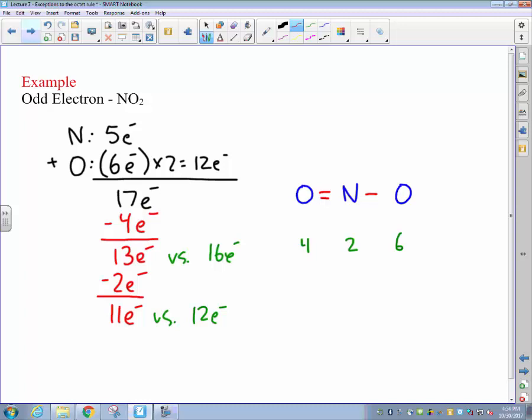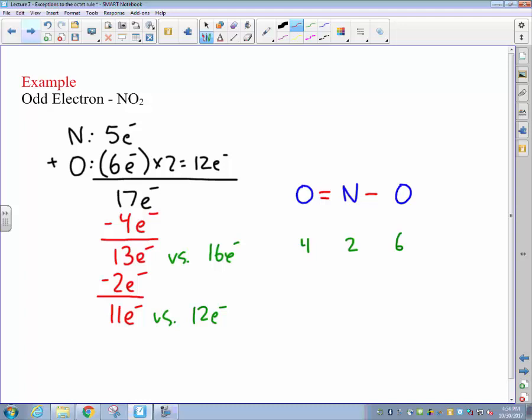At this point, we have to recognize that this is as good as it can be in terms of being able to fill the octet rule for every single atom, because with an odd number of electrons, it is fundamentally impossible to fill the octet for each single atom. So at this point, we need to start distributing our lone pairs of electrons, recognizing that one of the atoms is essentially going to be shorted by 1 electron.